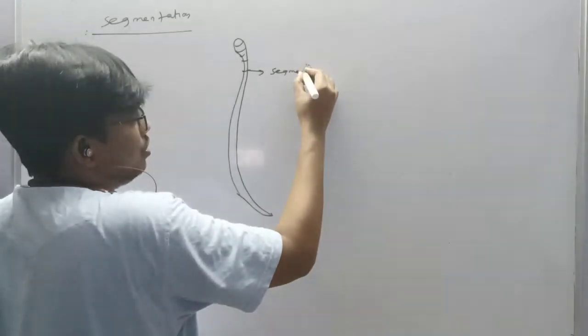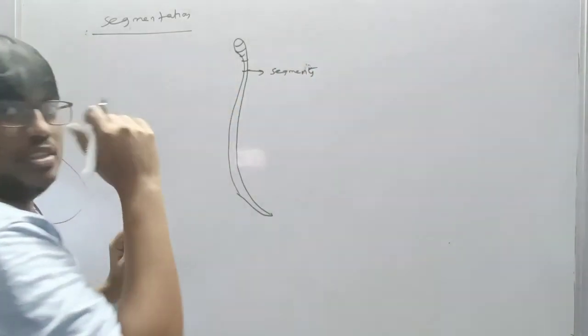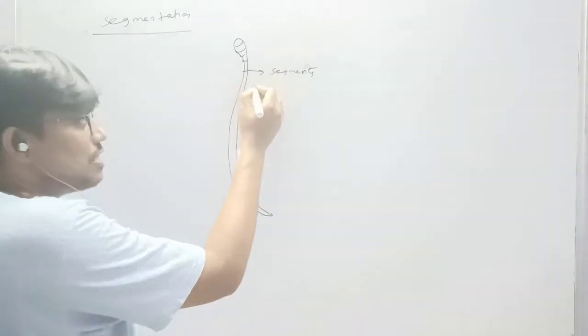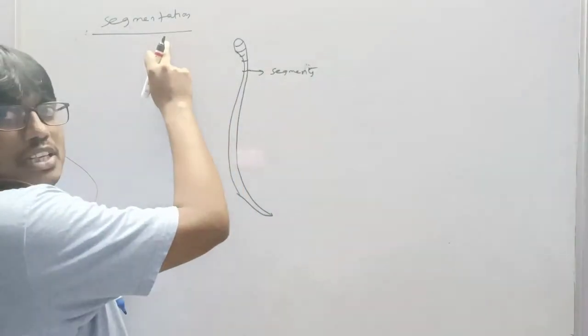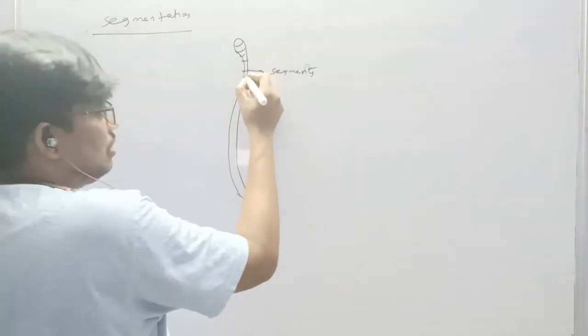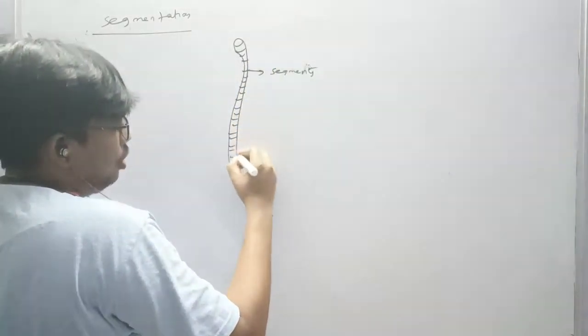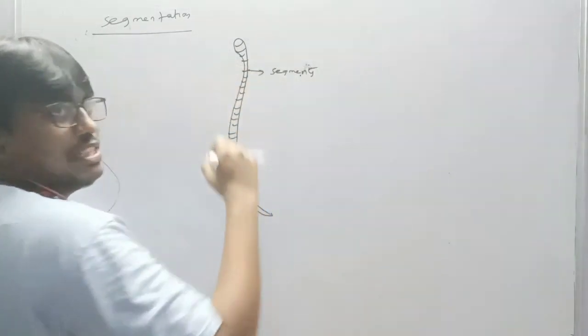With a serial repetition of at least some organs is called segmentation. Okay. These are the segments, body divisions 1, 2, 3, 4, 5, 6. These are the body divisions. That is called as segmentation.